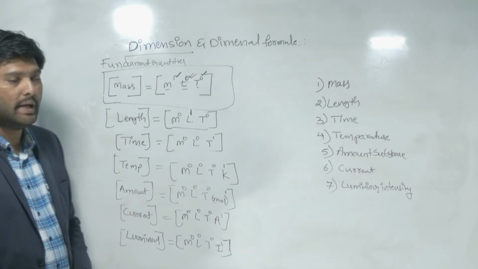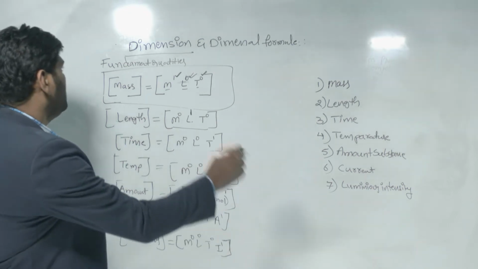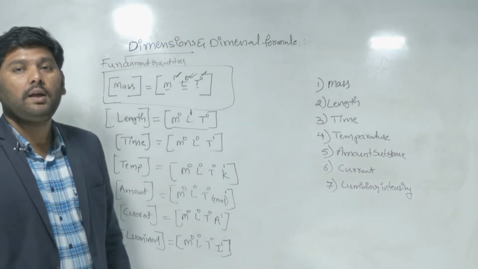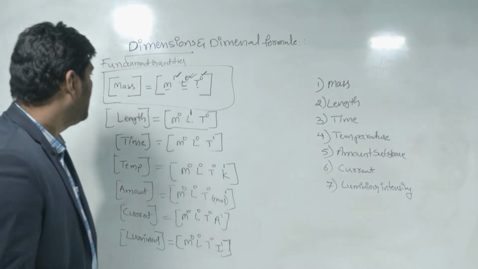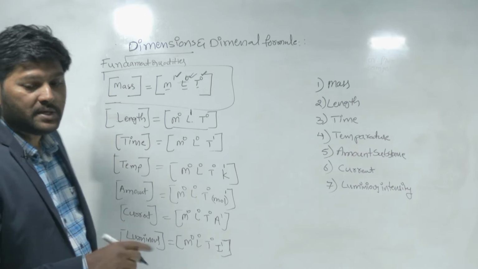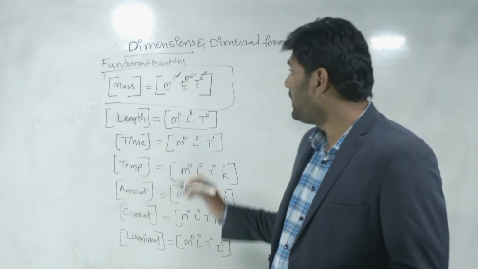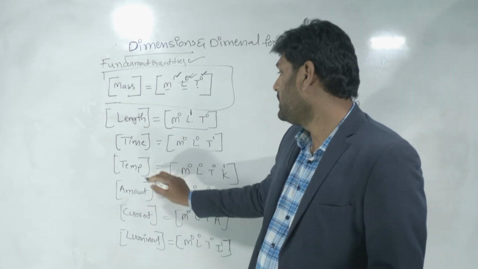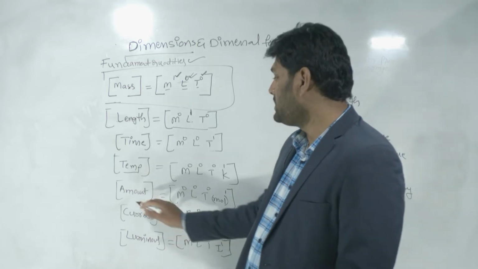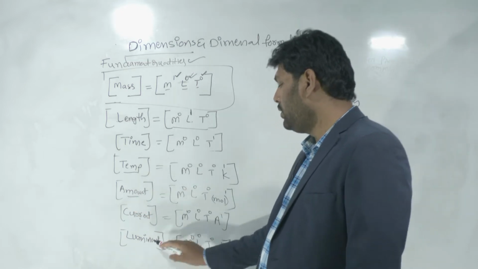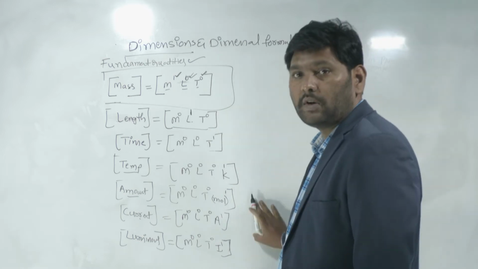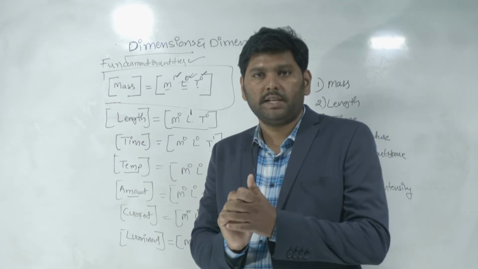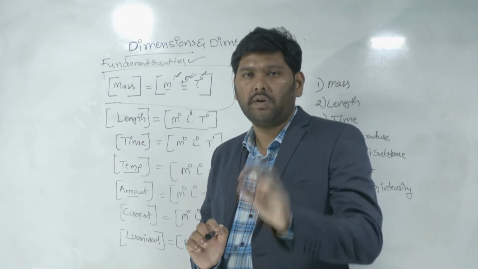So we are talking about dimensions and dimension formula. Here, dimensions means these 7 physical quantities we call the dimensions of the physical world. Here we have written dimension formulas for what kind of quantities? Fundamental quantities. Mass, length, time, temperature, amount of substance, current, luminous intensity. So once again I am repeating what is meant by dimensions and dimension formula.